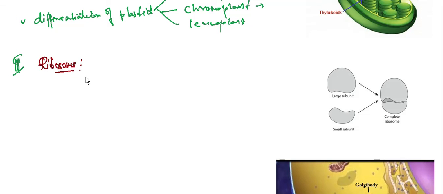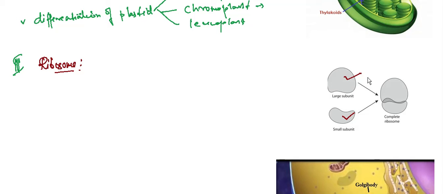We can see that a ribosome consists of two subunits, the larger unit here and the smaller unit, and both combine to form a complete ribosome. But inside the cell, the large and smaller subunits are not assembled like this. They get assembled whenever protein formation is required.